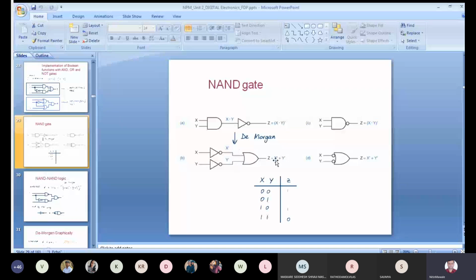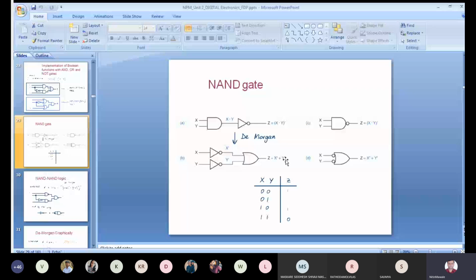Z equal to x bar plus y bar. So when you get this term x bar plus y bar, the dash sign indicates the whole bar. So if I am having x into y whole bar, and I apply De Morgan's theorem, I will get the first term as x bar plus the second term as y bar. So product is converted into summation form in case of De Morgan's theorem.